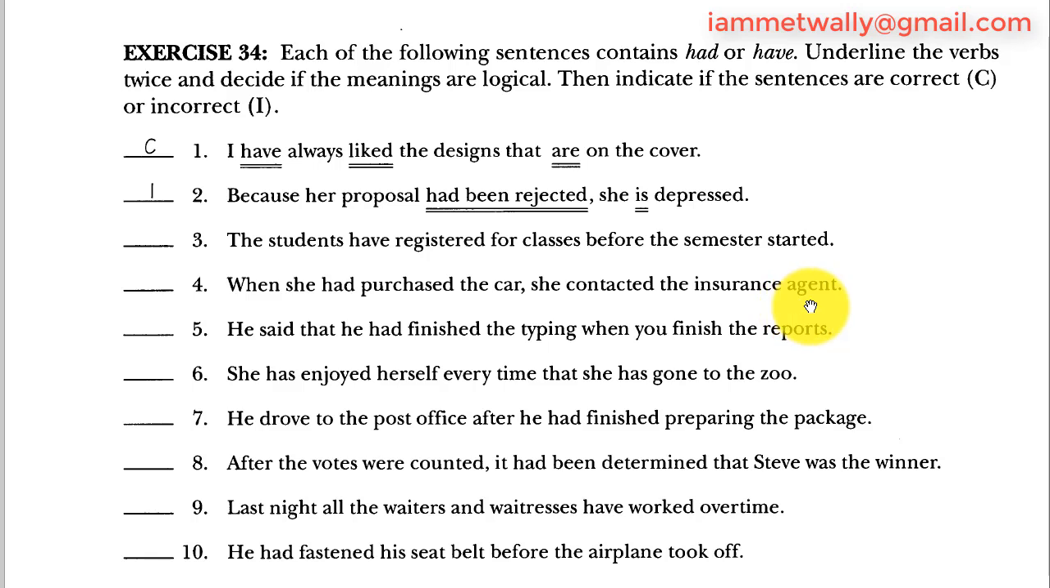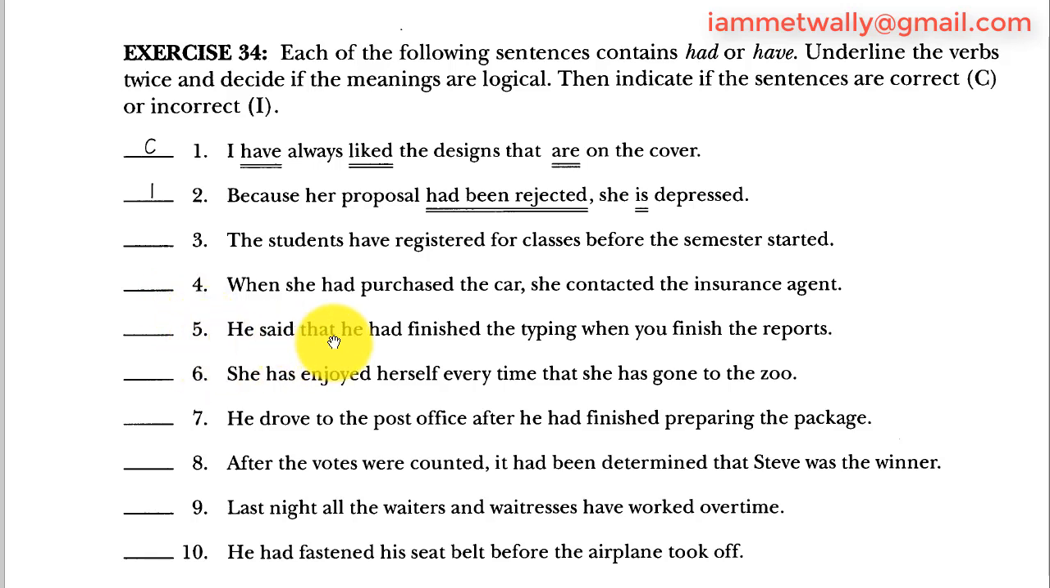4. When she had purchased the car, she contacted the insurance agent. When is a connector, she is the subject, had purchased is the past perfect verb, she is another subject, and contacted is the verb. First you purchase a car, after that you contact the agent. And what comes first is past perfect, like here. Past perfect came first, and then past simple comes after it. So this sentence is correct.